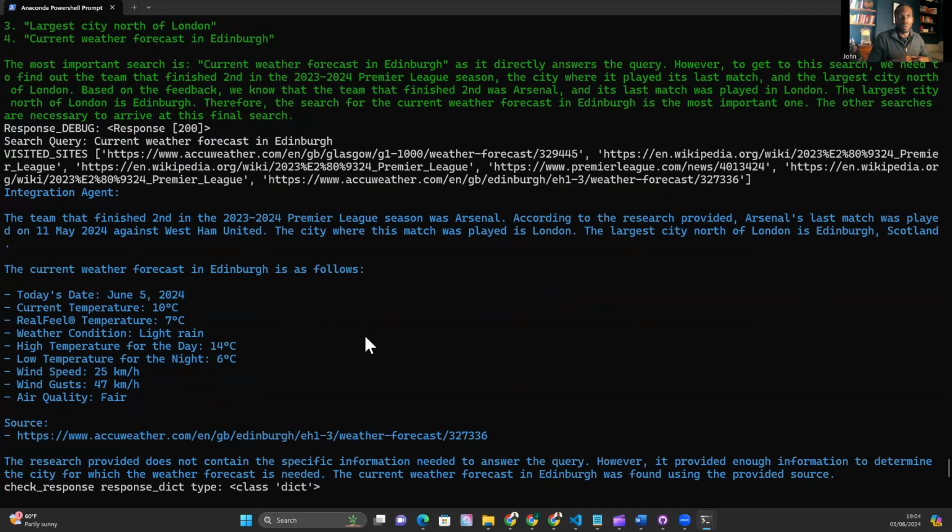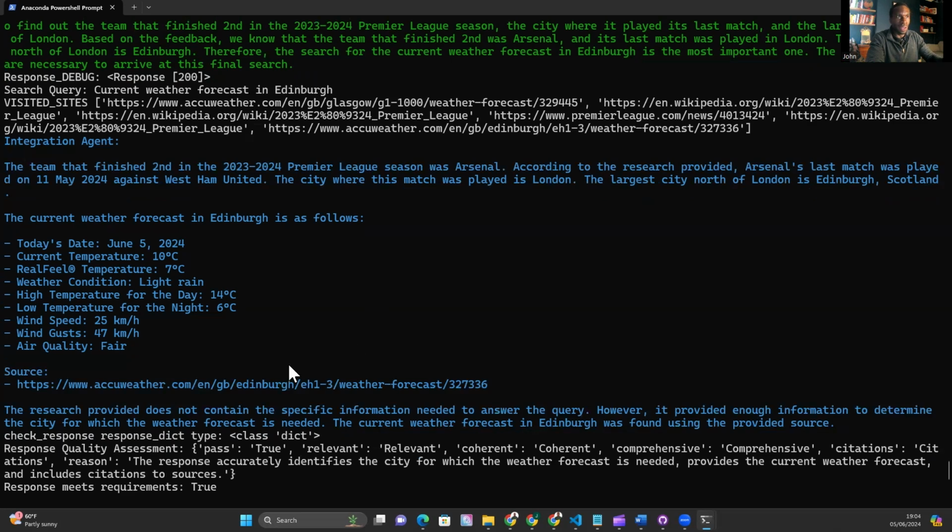And that's even with the memory.json error that I just talked about, where the memory had overlapped from the previous run, and we had some information about the previous question. We had some memory from the previous question. So it managed to get around that and actually get to a weather forecast for Edinburgh. Now let's just make sure it's correct.